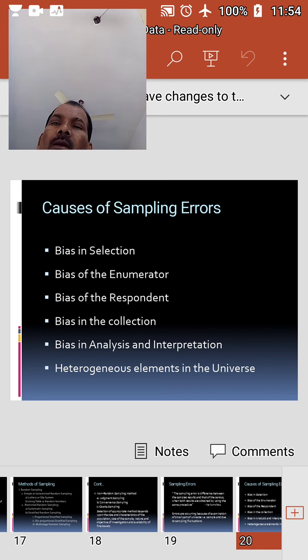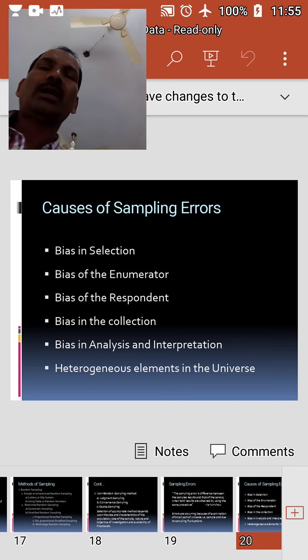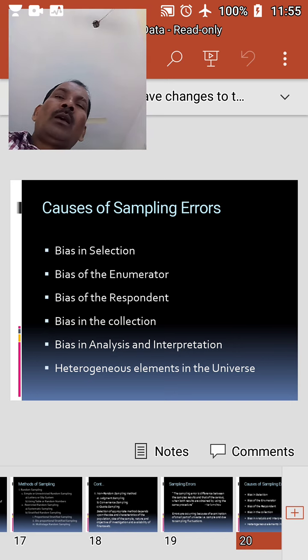Bias of the enumerator. Sometimes the field investigator may substitute a convenient unit from the population if the collection of information from the original unit is not practicable. In this case, the error arises when the substitute unit does not possess the characteristics of the unit originally selected for enumeration.